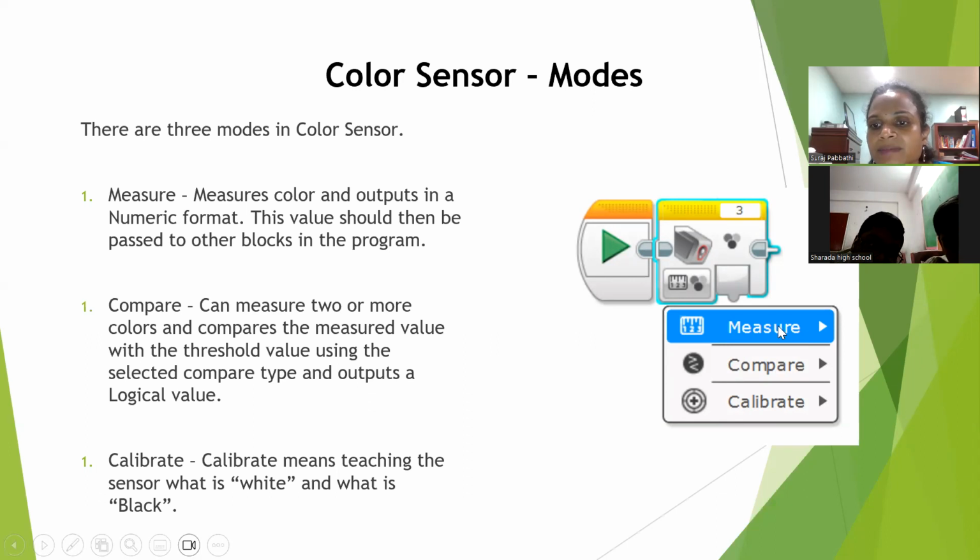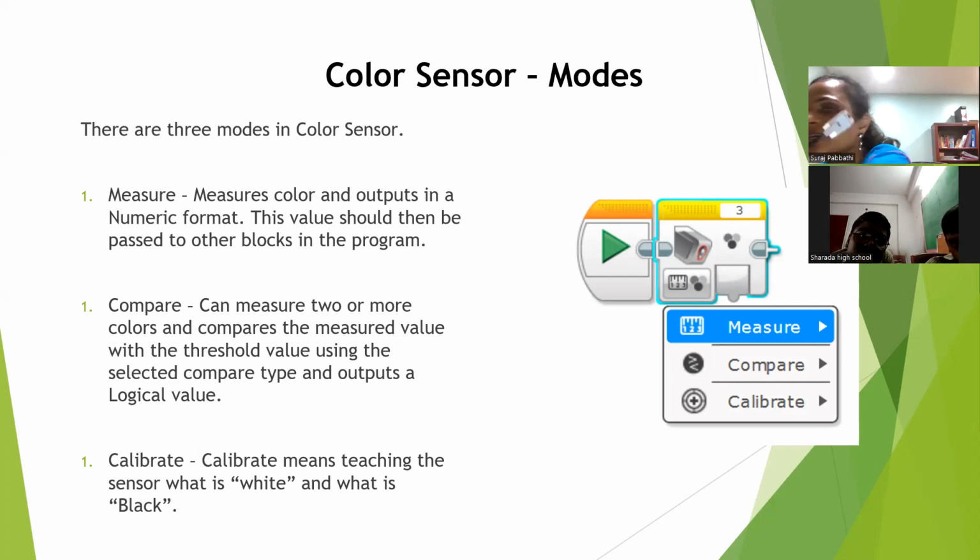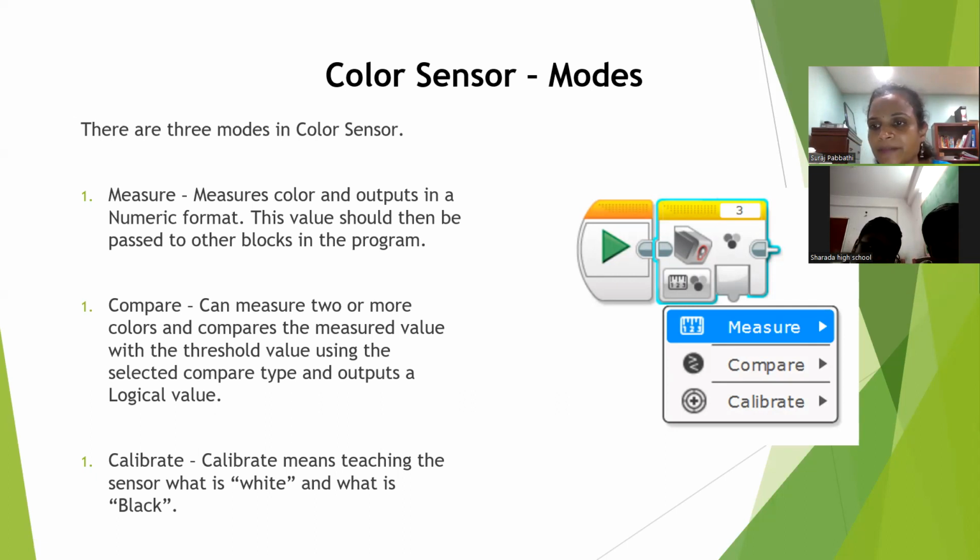Now, what is measure? Measure is nothing but it will read the color. It will try to measure the color, whatever we show. For example, this is my color sensor, right? If I'm showing black, it will tell me that it is black. But the robot will understand only numeric format. That means whatever color it reads, it will tell us in numeric format.